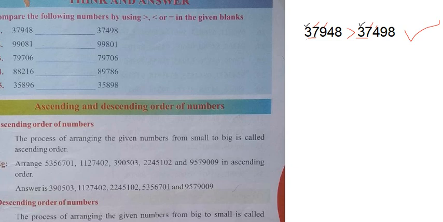Now see that. The next question is 99,081 and 99,801. So don't read it like that. The first two digits, 9 and 9, are equal. Here 0, here 8. Out of these two, which one is greater? This is the greater. That's the answer. Right? In this way, can you solve the remaining three problems?